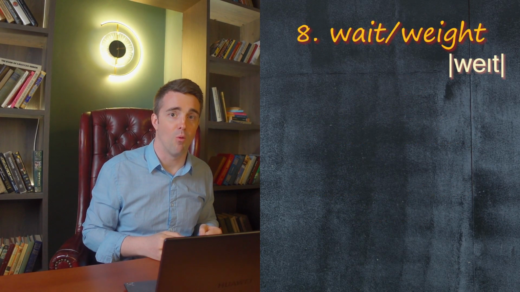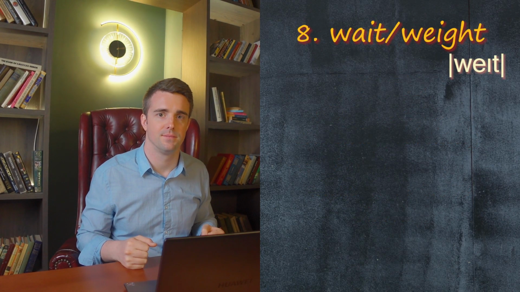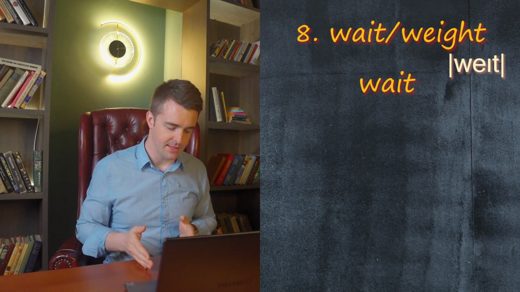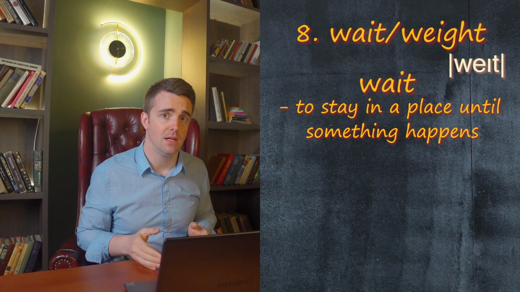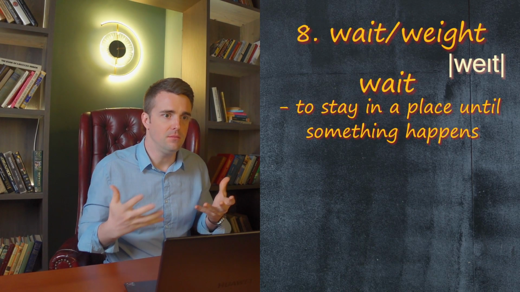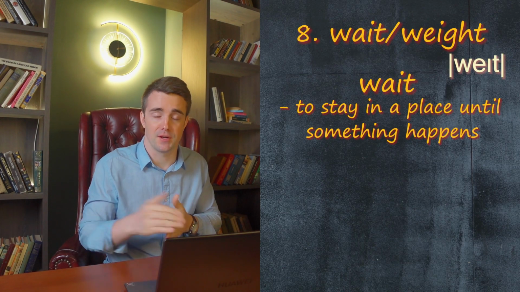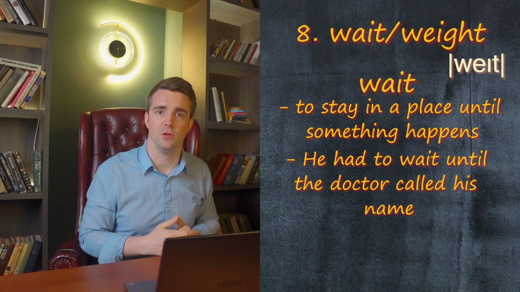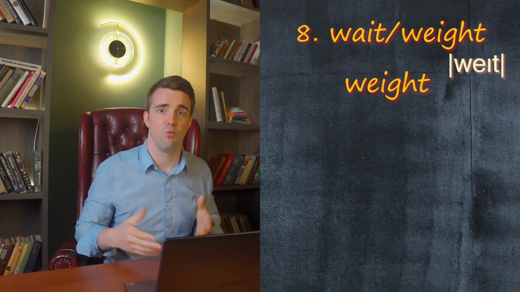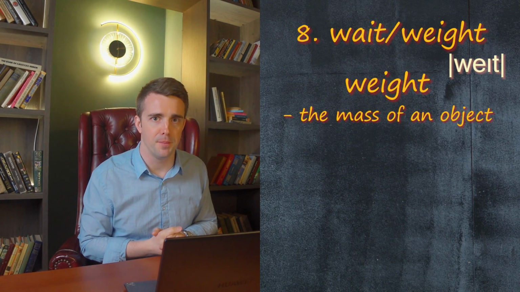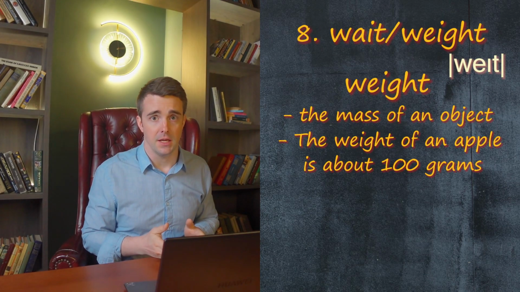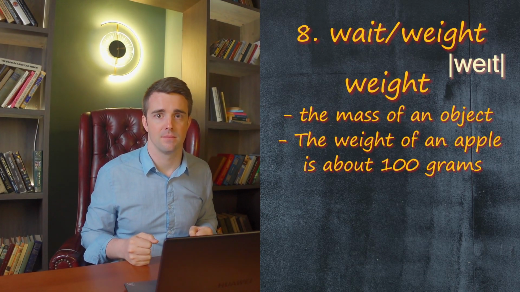And now we'll look at wait and weight. Wait, W-A-I-T, wait is to stay in a place until something happens. So for example, he had to wait until the doctor called his name. And weight is the mass of an object. So for example, the weight of an apple is about 100 grams.